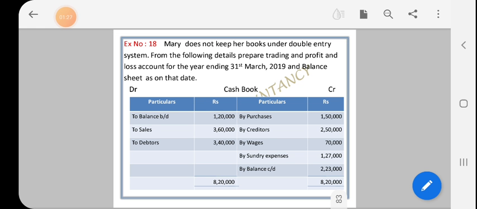Then by wages should be entered as usual on the debit side of the trading account. By sundry expenses, as usual, on the debit side of the profit and loss account. And then by balance carried down, the closing cash, should be entered in the balance sheet at the time of preparation of the balance sheet at year end.